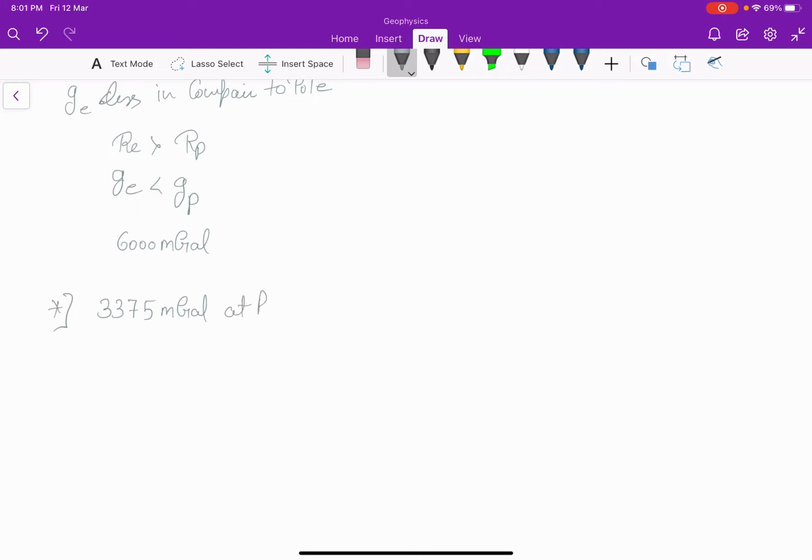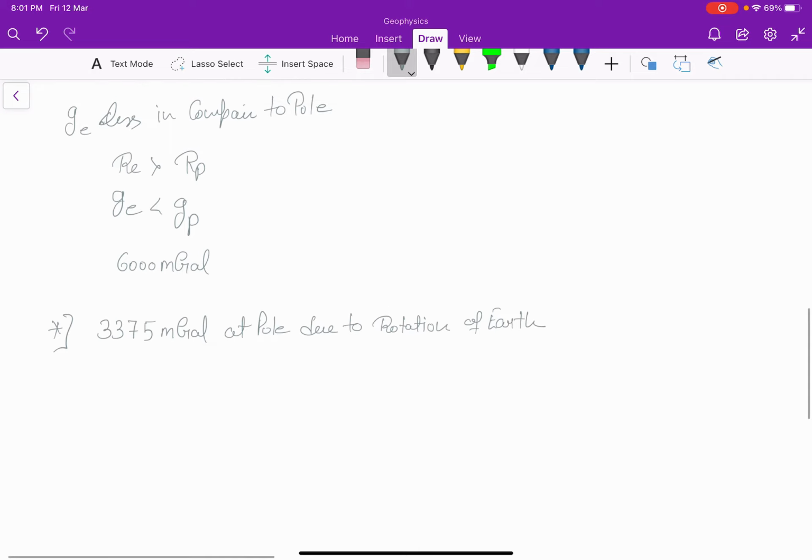The gravity is more at pole due to rotation of earth. So the above two values, that is 6000 plus 3375, will give 9375 milligal.